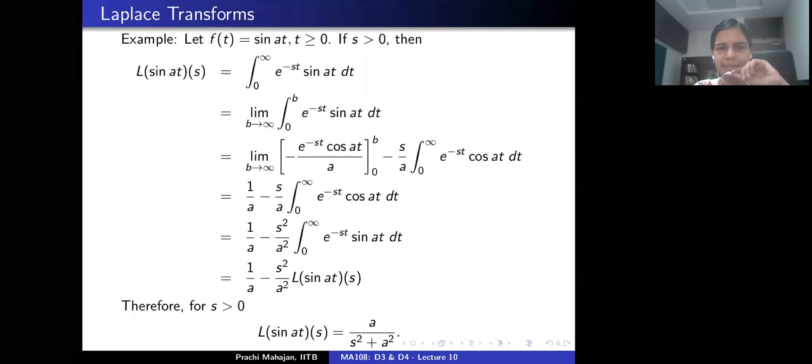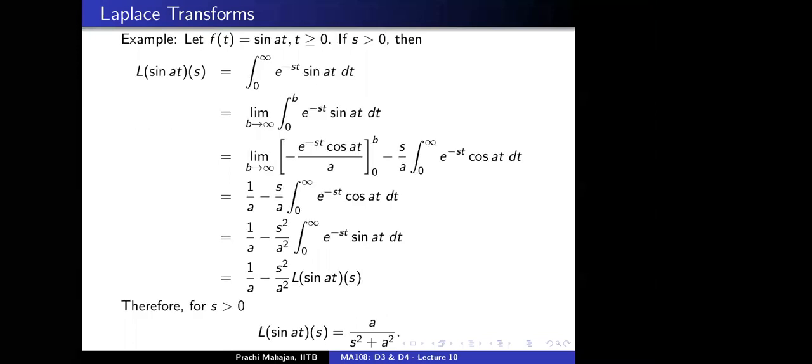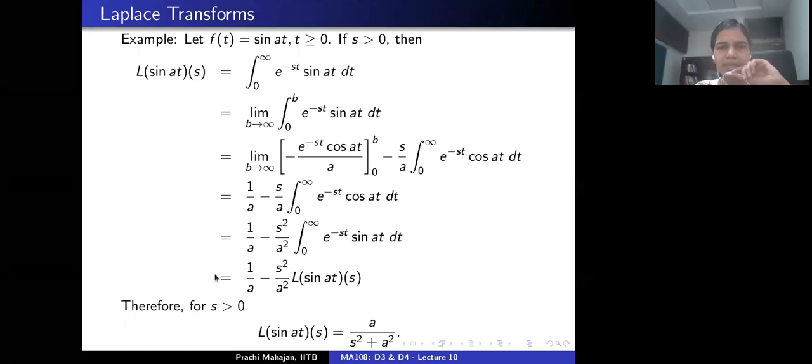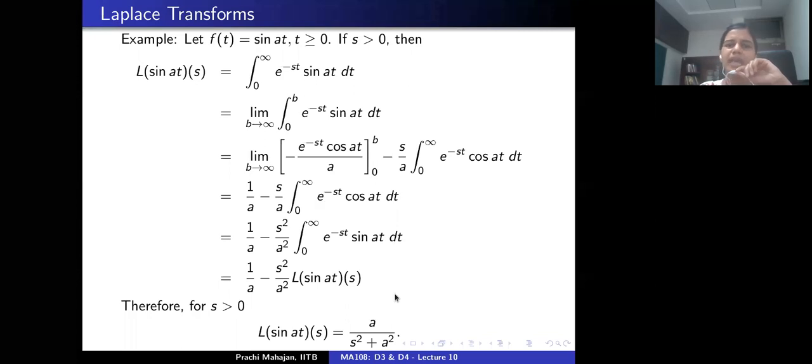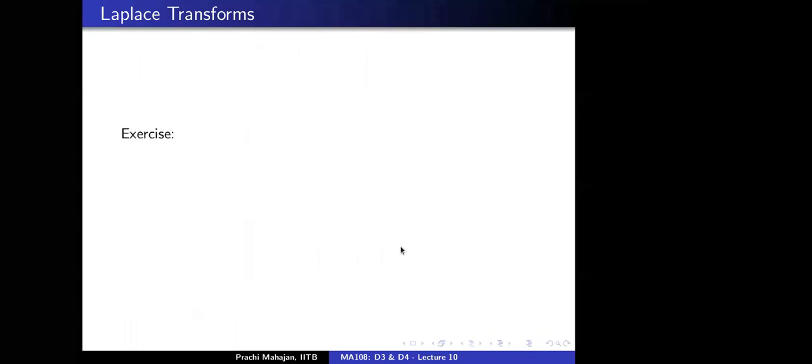Ma'am, why do we consider s greater than 0 in our second last line? Here, if you look at this limit, the limit b tending to infinity of minus exponential minus st cosine at by a, right? So you're going to use here that s is positive, right? Only then this goes to zero. Otherwise, how do you get rid of this here? Okay. s is bigger than 0. Make sure that all of this runs fine, right? Yes. Okay. All right.